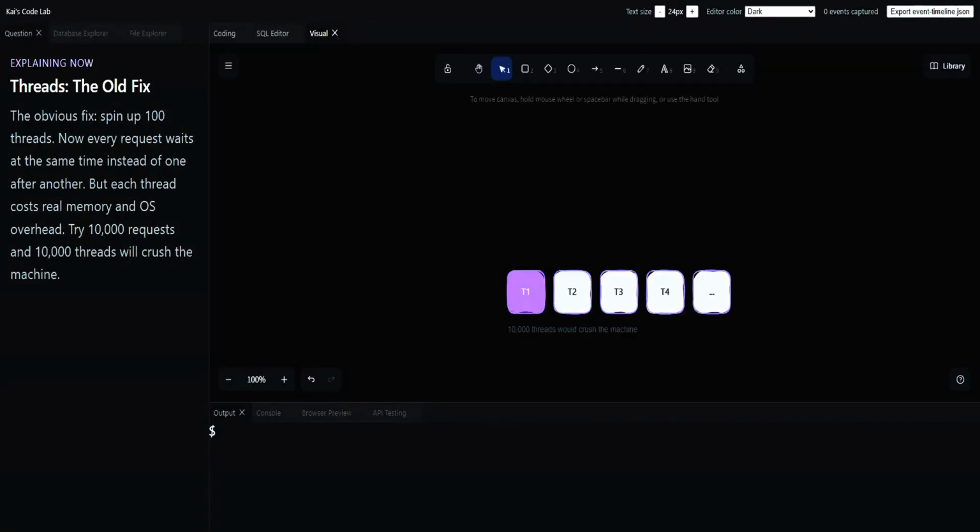The obvious fix, spin up 100 threads. Now every request waits at the same time instead of one after another, but each thread costs real memory and OS overhead. Try 10,000 requests and 10,000 threads will crush the machine.